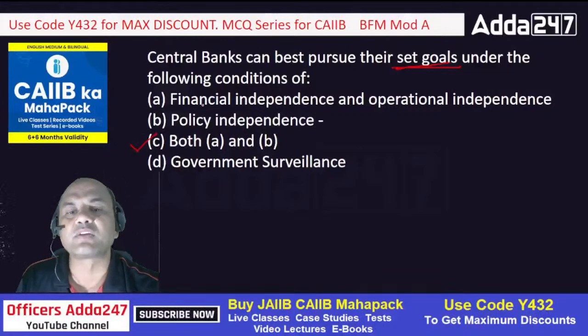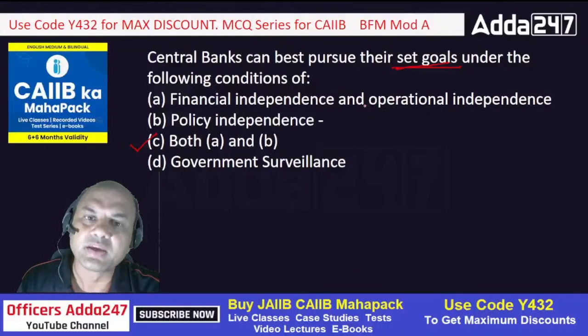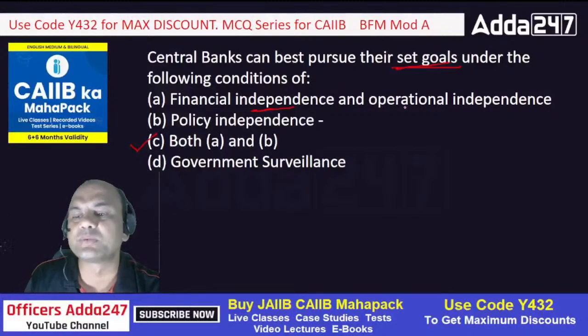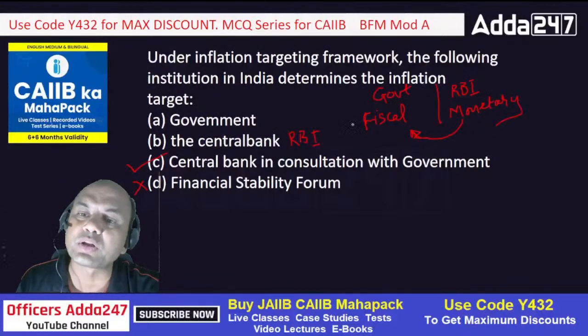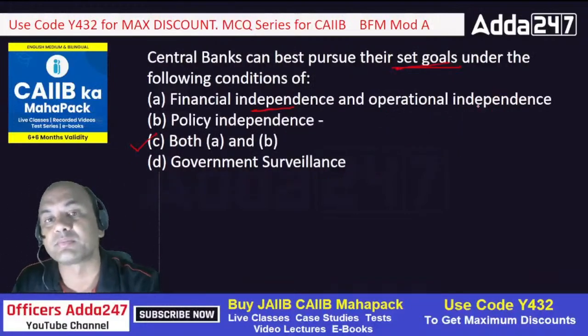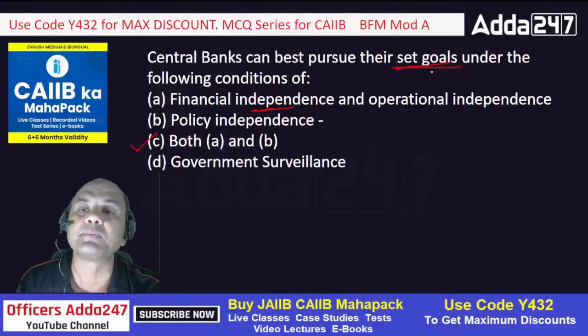Why? See here, financial independence and operational independence, both are important. Independence means what? Independence means, just now I told you, it should be supportive to the government. RBI's policy must support the government. But that doesn't mean it's not independent. It can decide on its own for whatever it wants, subject to it not being against the common will of the common public.